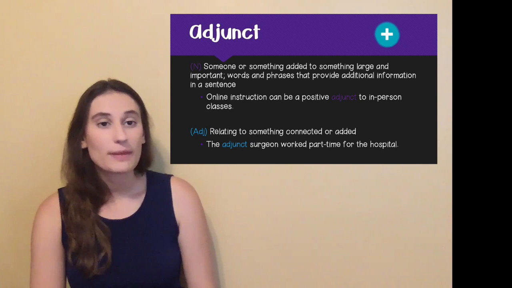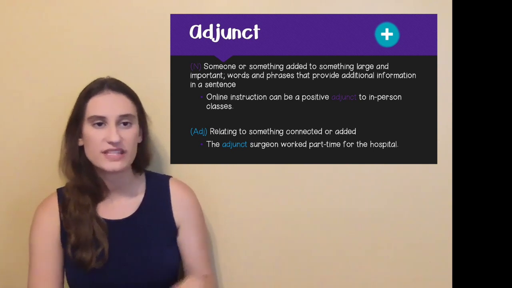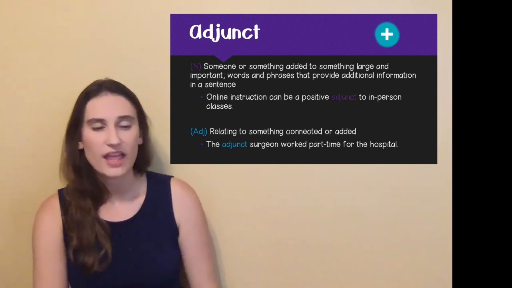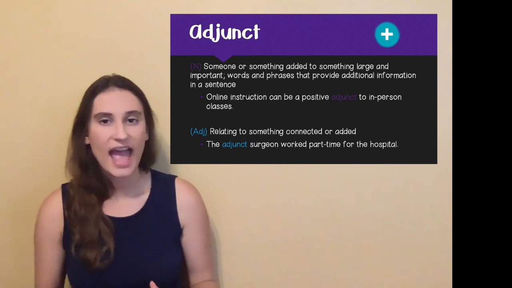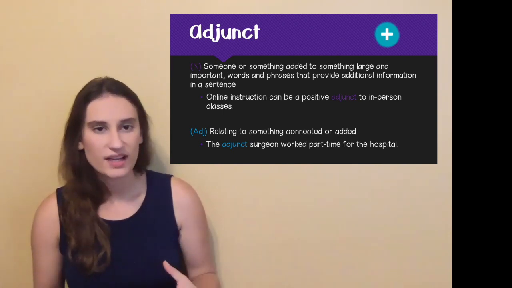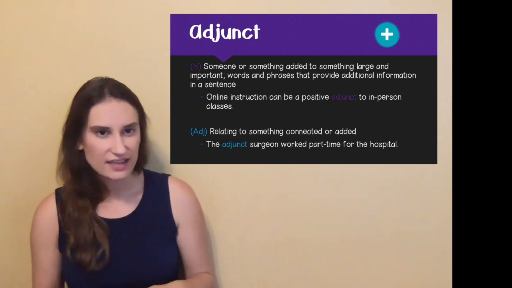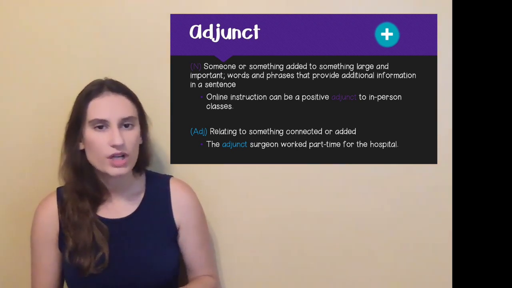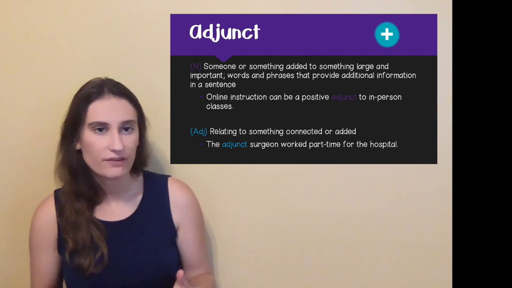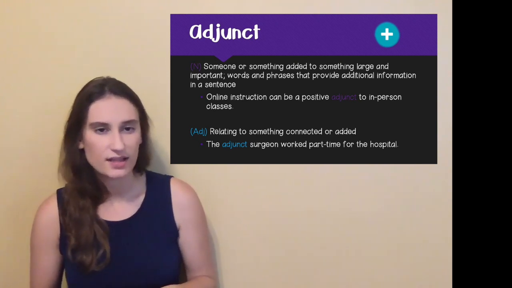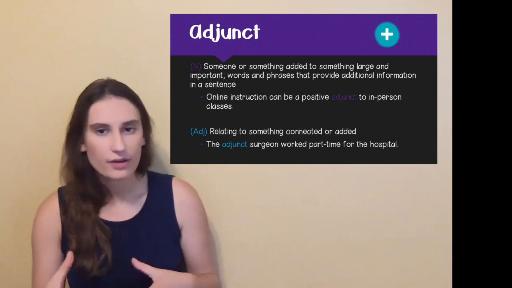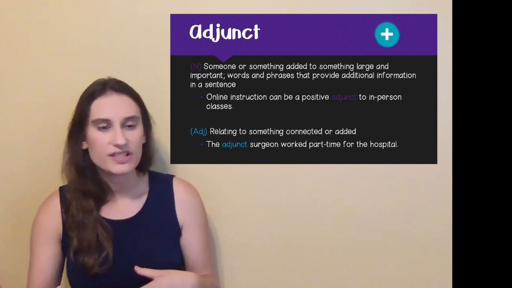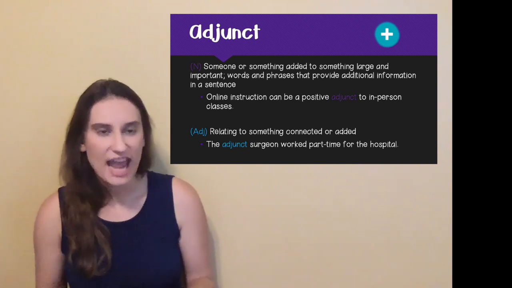The next term is adjunct, which can be used as a noun or an adjective. When it is a noun, it means someone or something added to something large and important. It is a cog in the machine. It can also mean words and phrases that provide additional information in a sentence. Online instruction can be a positive adjunct to in-person classes. It works together. Something important in in-person classes, the online instruction adds to it.